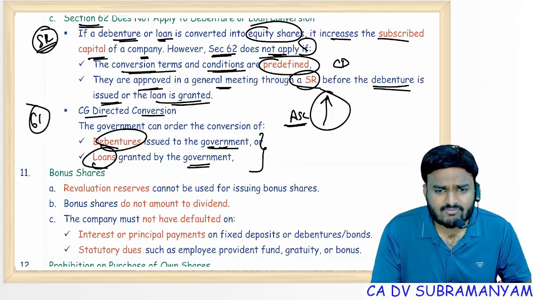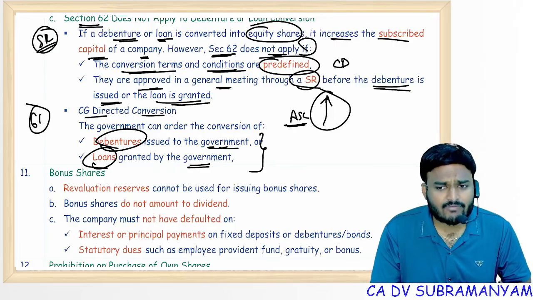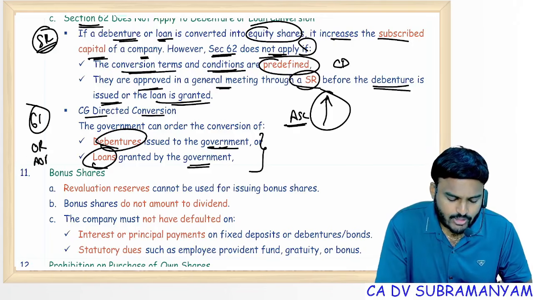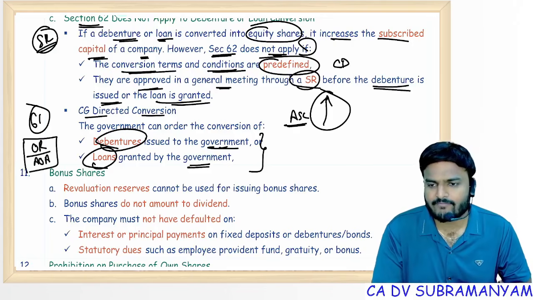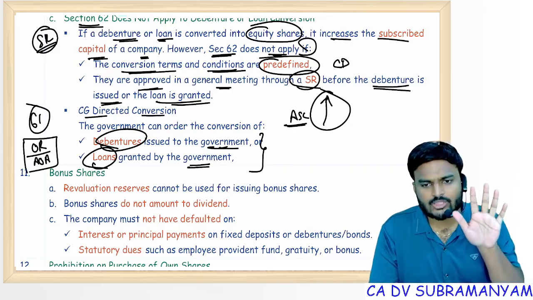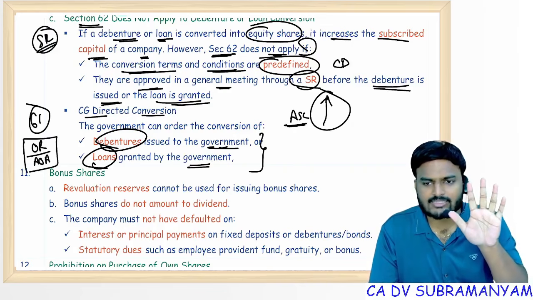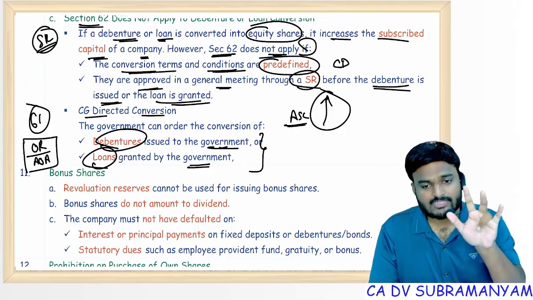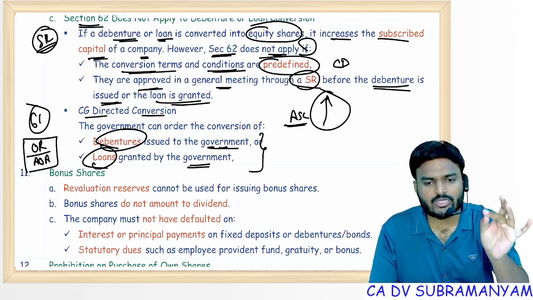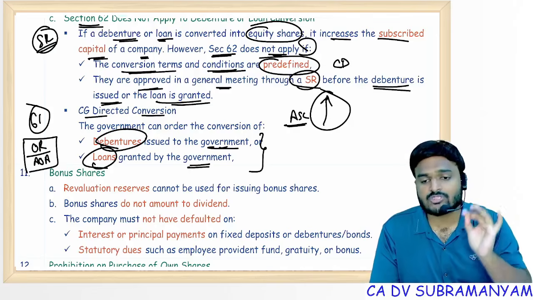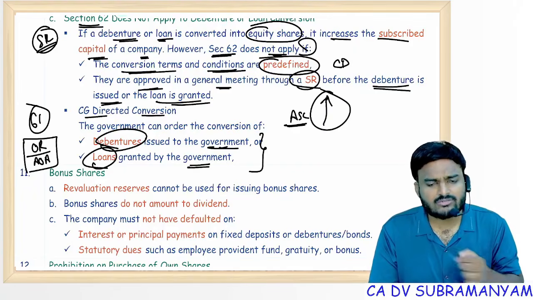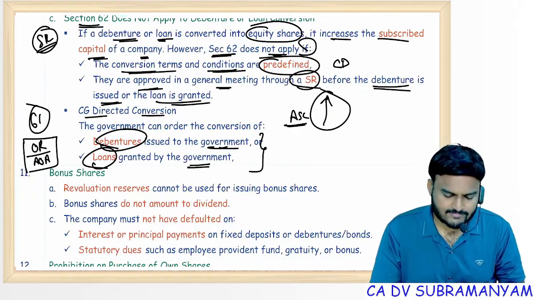What is section 61? Alteration of share capital. For alteration of share capital, what type of resolution is enough? OR. First check AOA permission, next OR is enough. 5 types of alteration you can see: increase in capital, decrease in capital, consolidation and division, split. Next one, conversion of shares into stock, reconversion of stock into shares. Any alteration you have to communicate with ROC within 30 days.